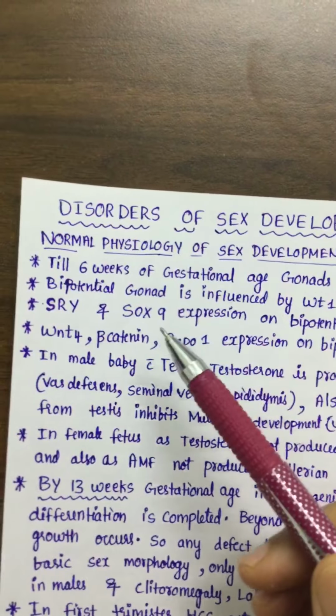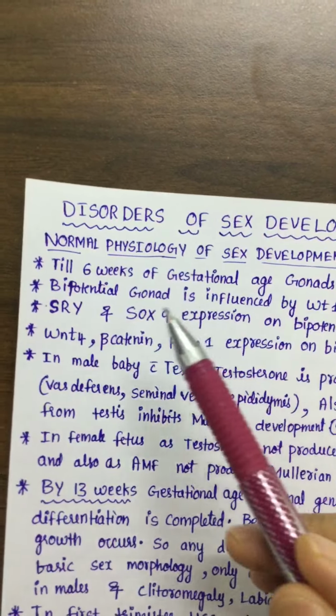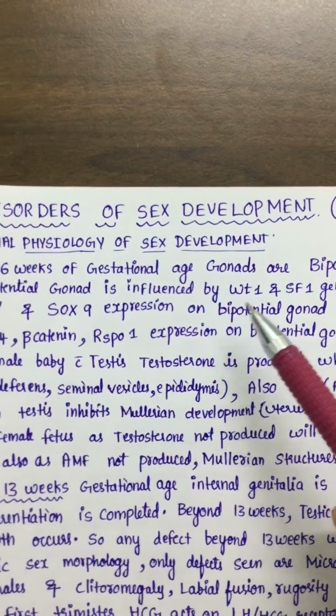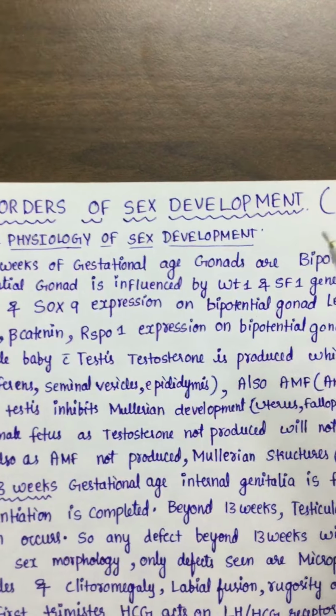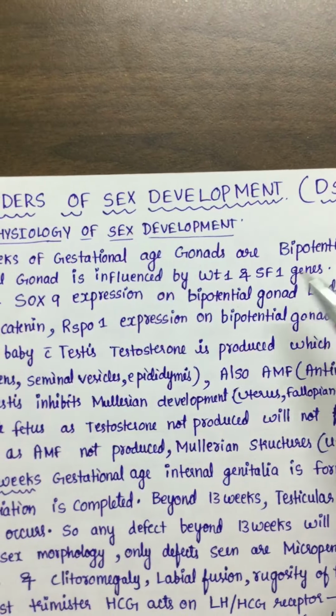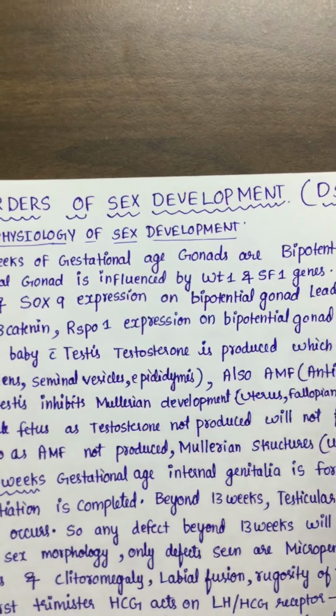So why I am telling this is, any deficiency in these factors or mutation in these genes like WT1 or SF1, if the mutation is in WT1 and SF1, there will be complete absence of the bipotential gonads. There will be complete gonadal dysgenesis. There will be no ovaries and no testes.